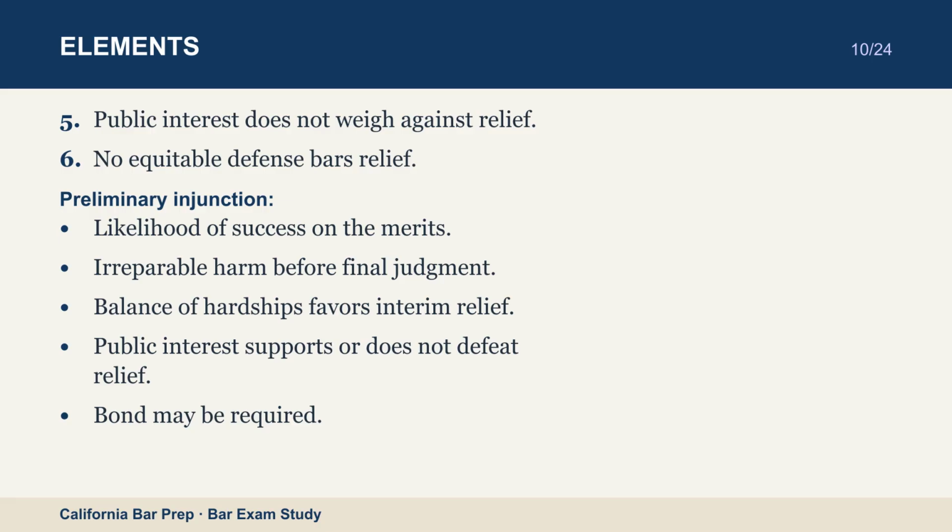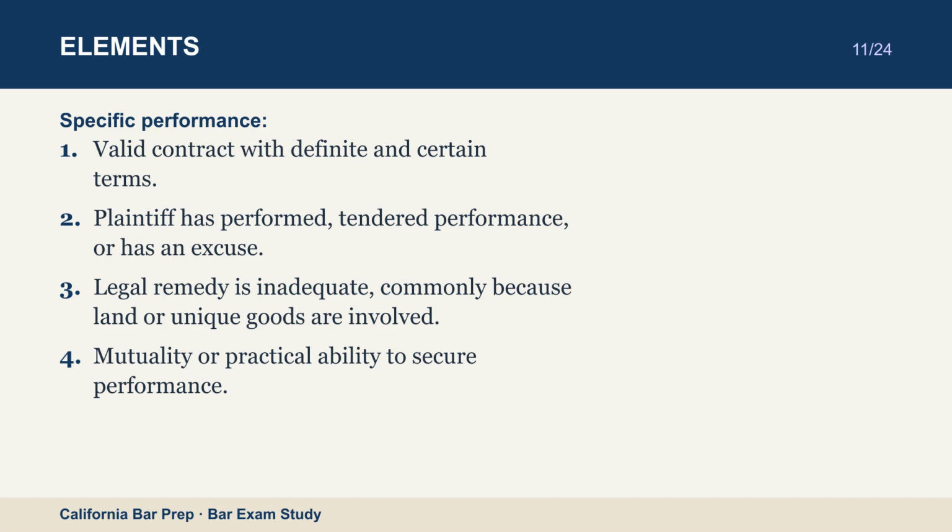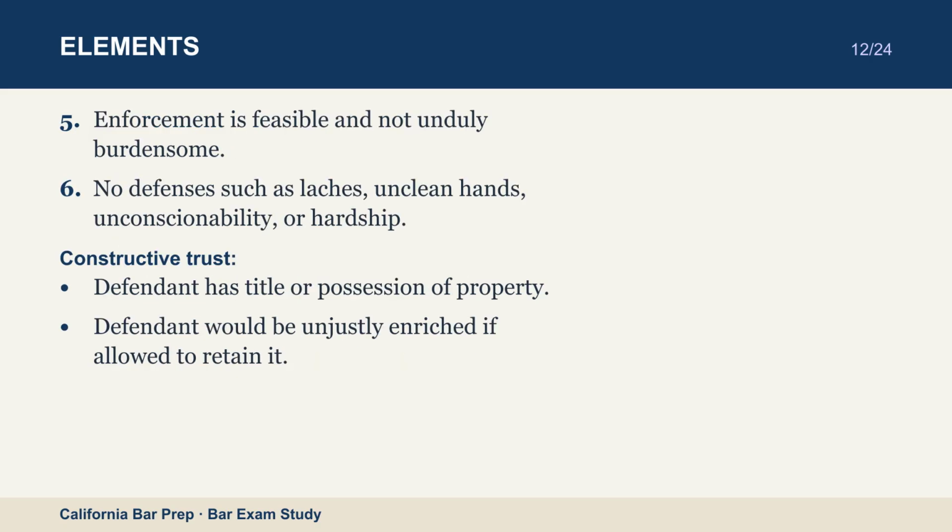Specific performance. Valid contract with definite and certain terms. Plaintiff has performed, tendered performance, or has an excuse. Legal remedy is inadequate, commonly because land or unique goods are involved. Mutuality or practical ability to secure performance. Enforcement is feasible and not unduly burdensome. No defenses such as laches, unclean hands, unconscionability, or hardship.